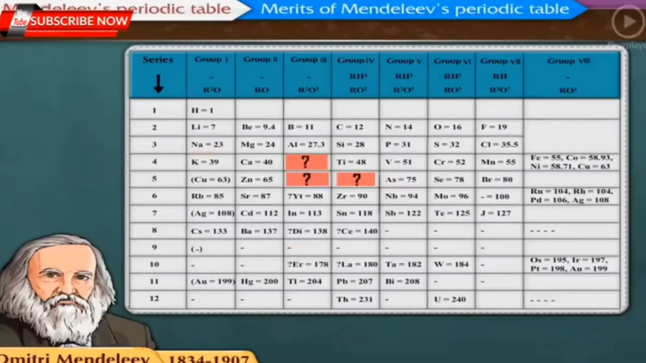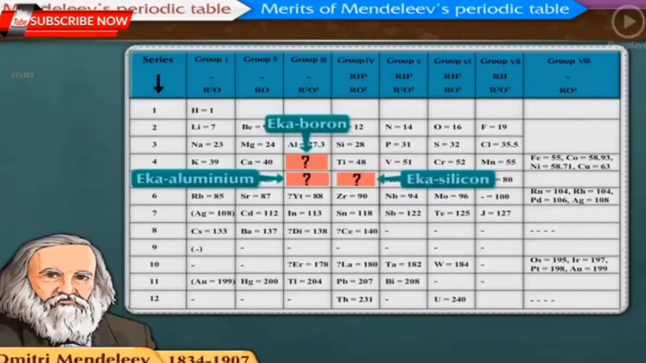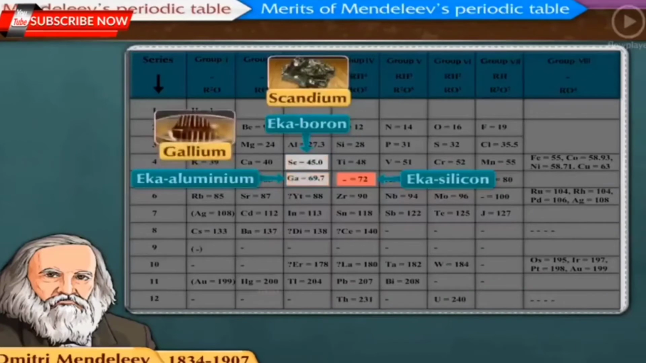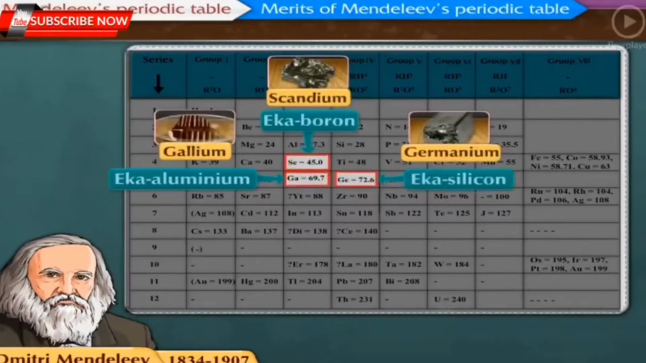3 of these unknown elements were named as Eka-boron, Eka-aluminium, and Eka-silicon from the known neighboring elements, and their atomic masses were indicated as 44, 68, and 72 respectively. Besides, their properties were also predicted. Later, these elements were named as scandium, Sc, gallium, Ga, and germanium, Ge respectively. The properties of elements matched with the predictions of Mendeleev.